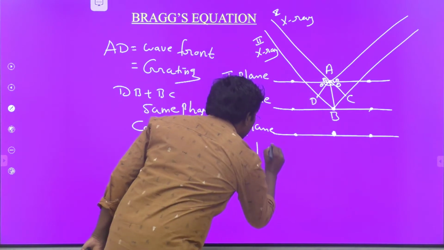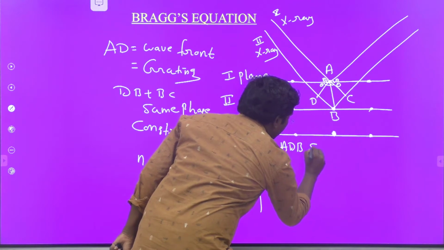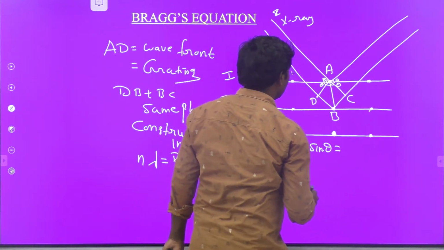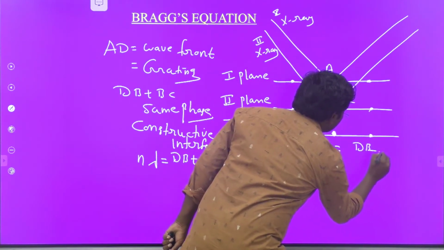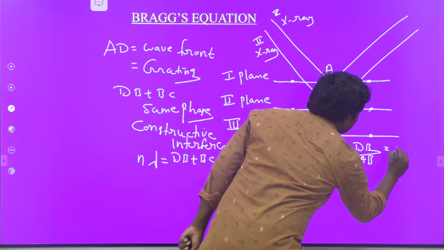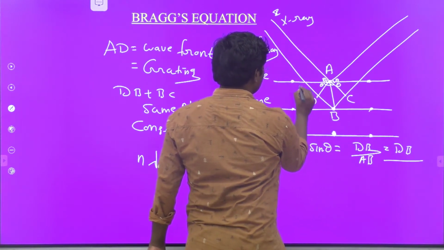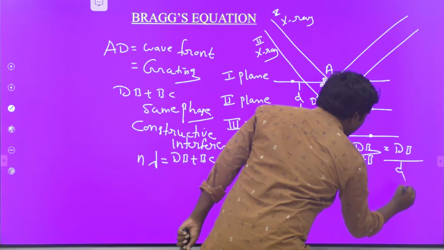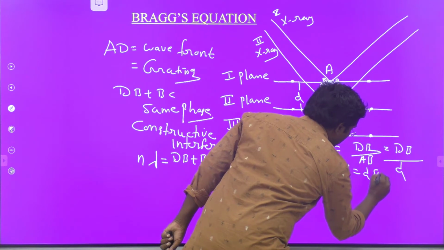Here two triangles are there. From triangle ADB, sin theta is equal to dB by AB. AB is the distance between the two planes, which is equal to small d. Therefore, in place of AB you write d, and dB is equal to d sin theta.